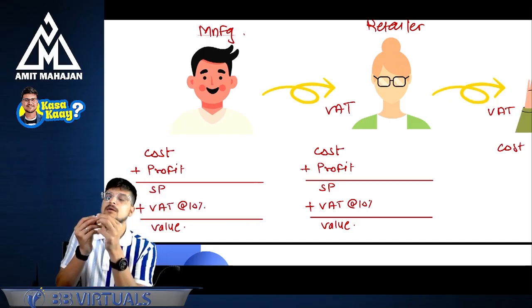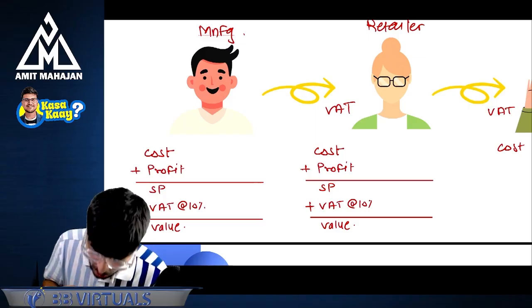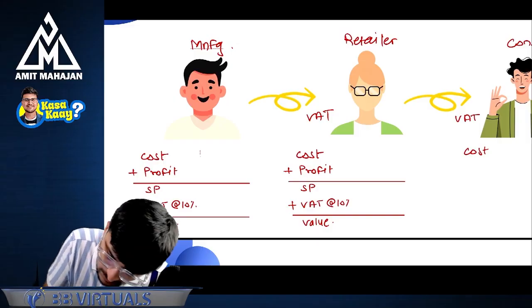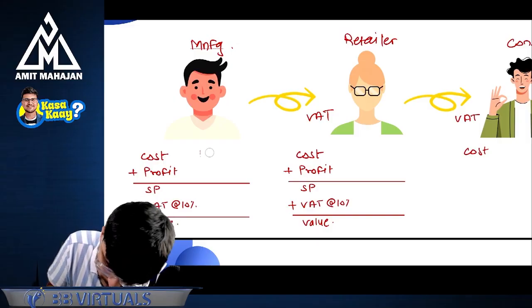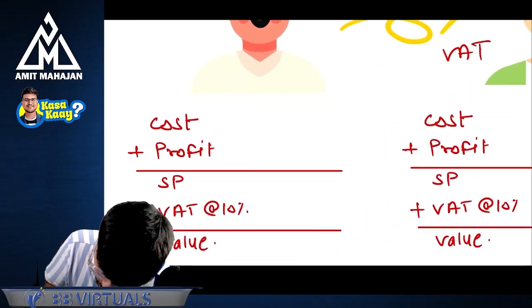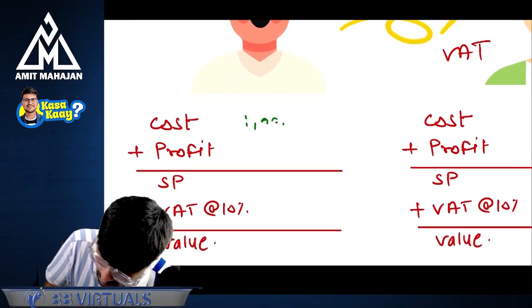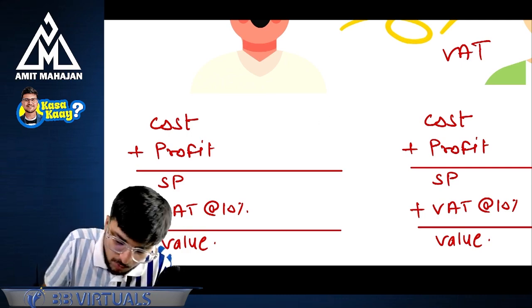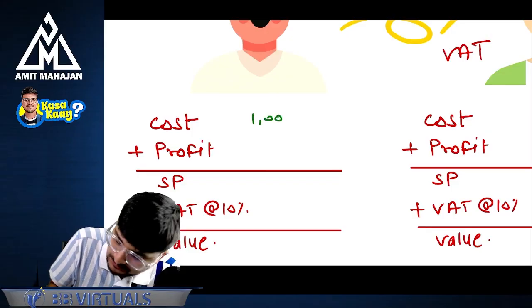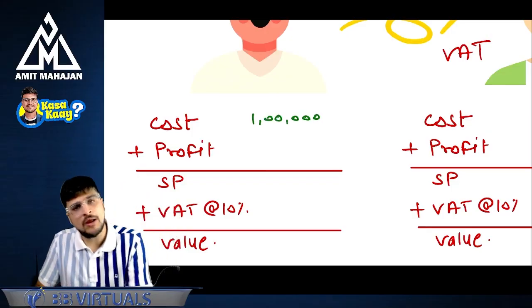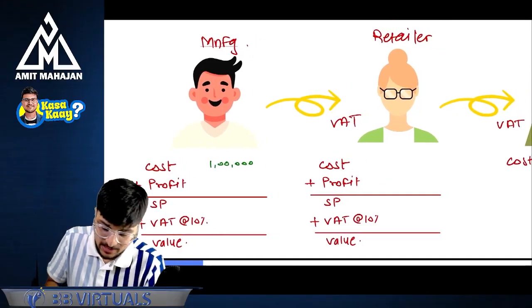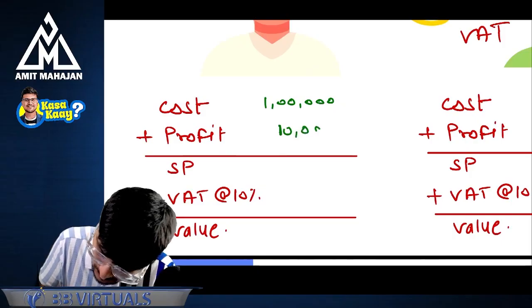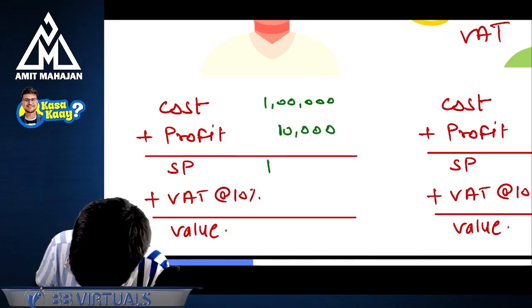Okay. Cost for the manufacturer is 1 lakh rupees. Of course, he will also add profit. Profit, say for example, that profit is 10,000. And the selling price comes to 1 lakh 10,000.